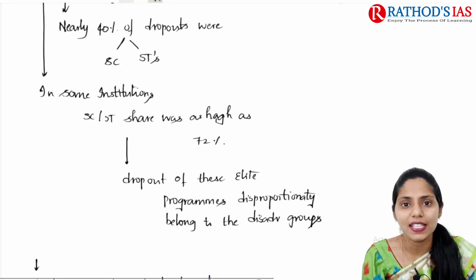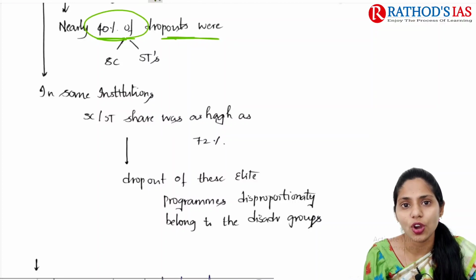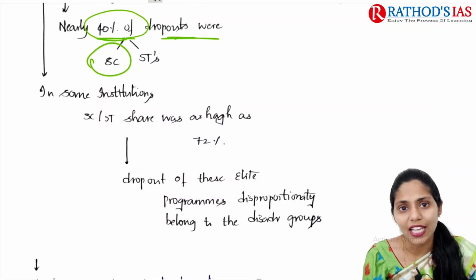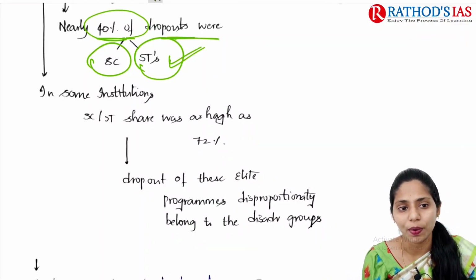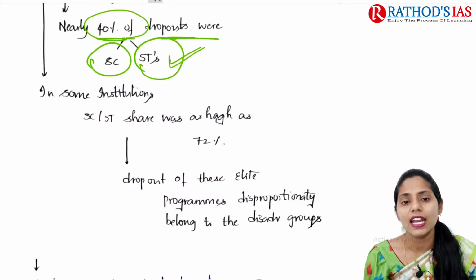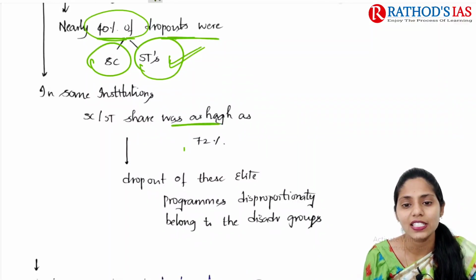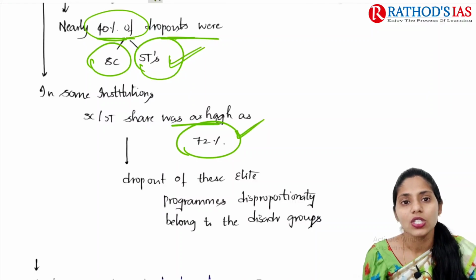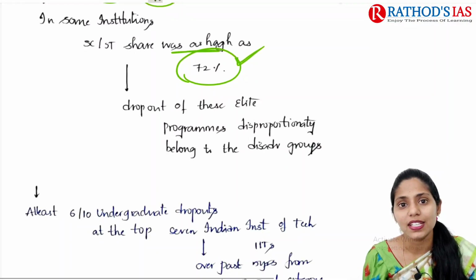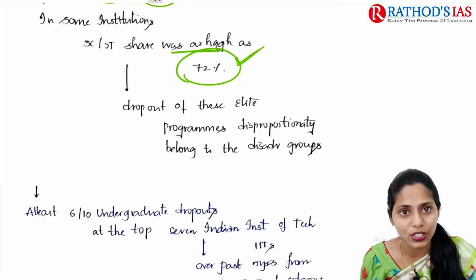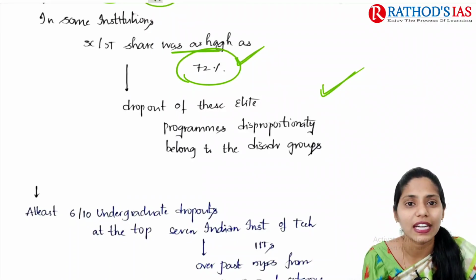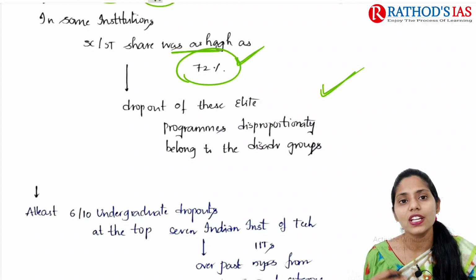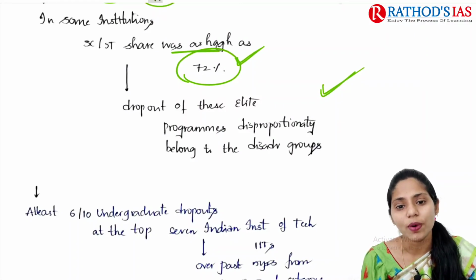If you see the details, it mainly says that nearly 40% of dropouts are from scheduled castes as well as scheduled tribes. So from SCs and STs, we are seeing 40% of dropouts. In some institutions, SC and ST students share as high as 72% of dropouts. So dropouts from these programs disproportionately belong to disadvantaged groups. Getting seats in these IITs and IIMs is a great thing, and it is not so easy actually. So whenever there is a dropout after entering these courses, it will disproportionately affect these